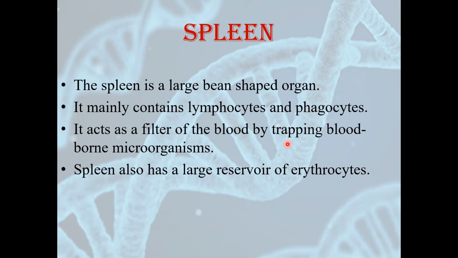Spleen. It is a very large bean-shaped organ and it mainly contains lymphocytes and phagocytes. It acts as a filter of blood by trapping blood-borne microorganisms. Suppose there are any microorganisms present in the blood, and the blood goes into the spleen, these microorganisms will be filtered out of the blood. It is also a large reservoir of erythrocytes. It is also called the graveyard of RBC. When RBC die, they get destroyed in the spleen itself.